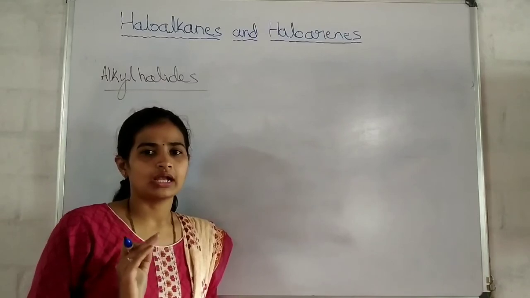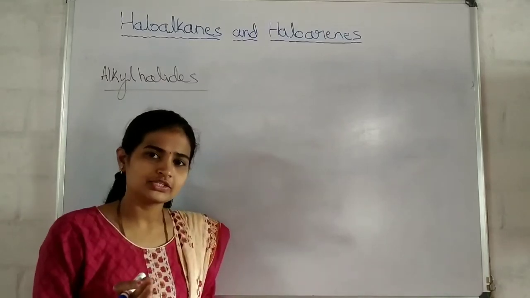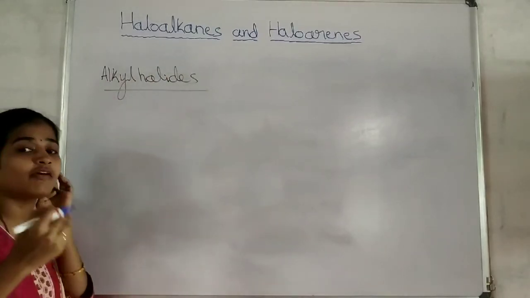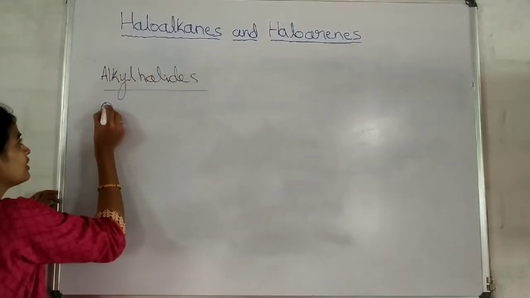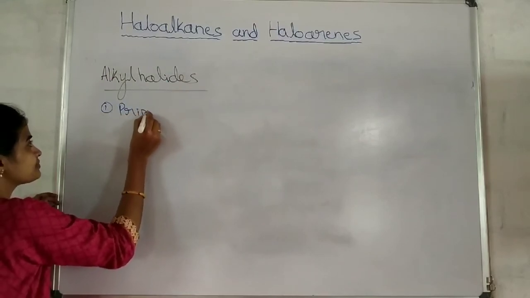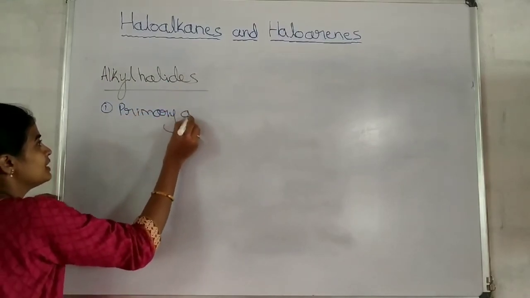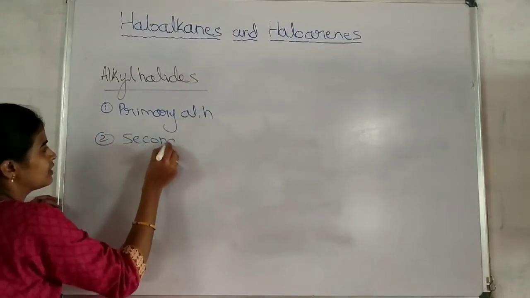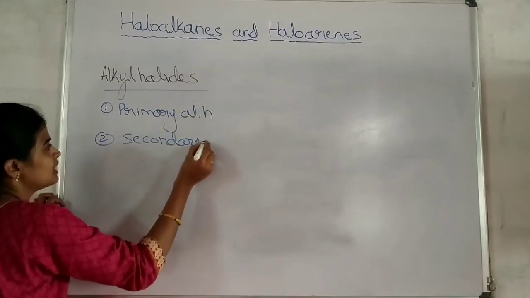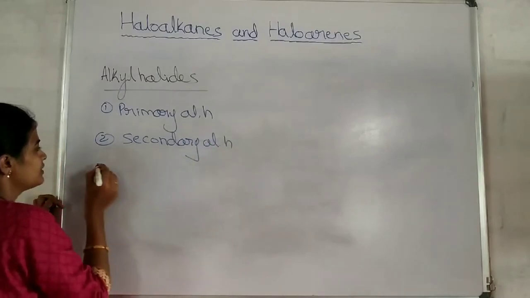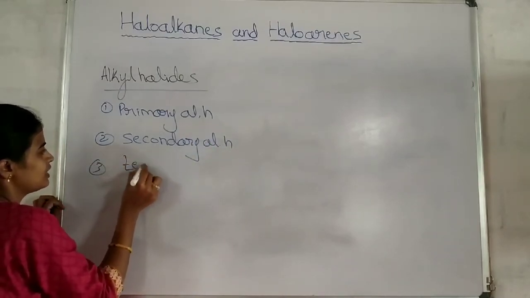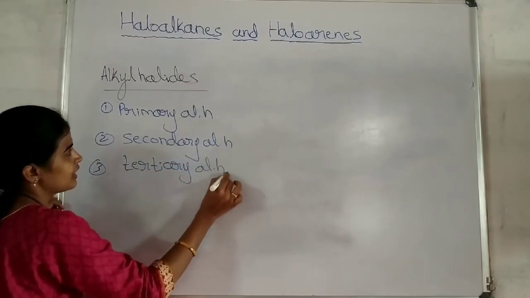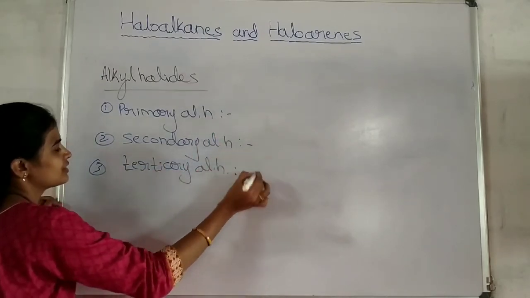These alkyl halides are further classified as what? Primary alkyl halide, secondary alkyl halide, and tertiary alkyl halide. This we have to study.